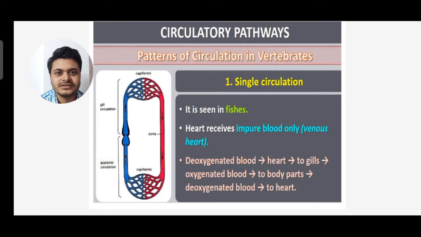The deoxygenated blood passes to the heart, then the heart passes it to the gills, and the gills pass the oxygenated blood to all body parts, and then the deoxygenated blood passes back to the heart.